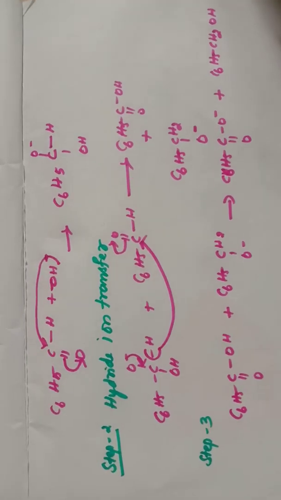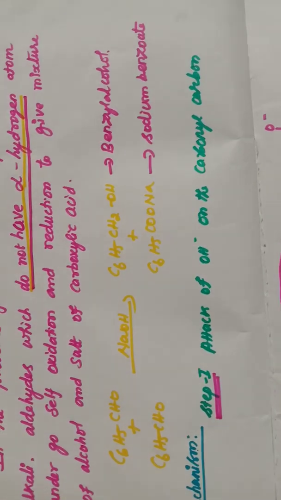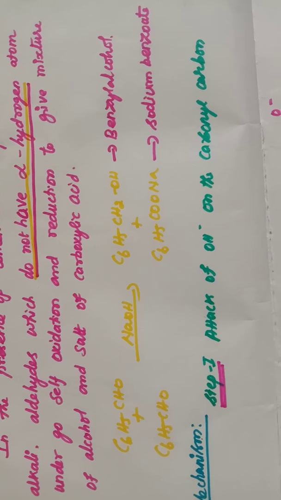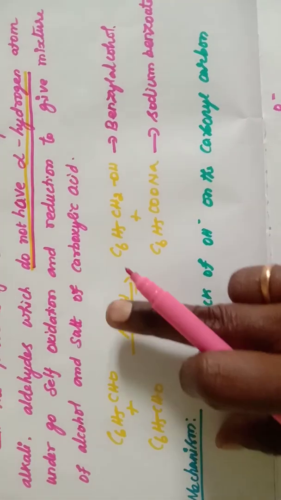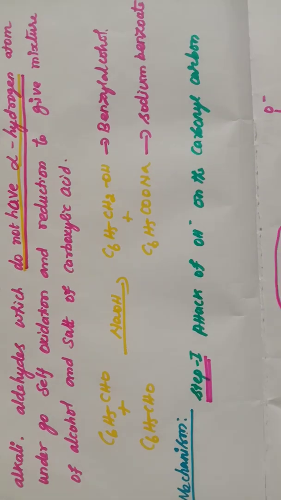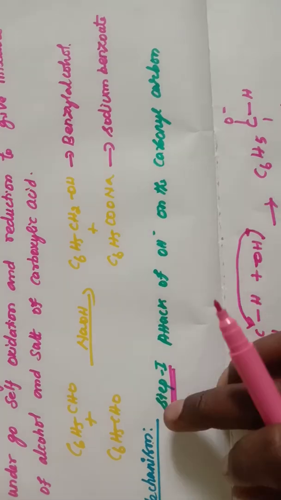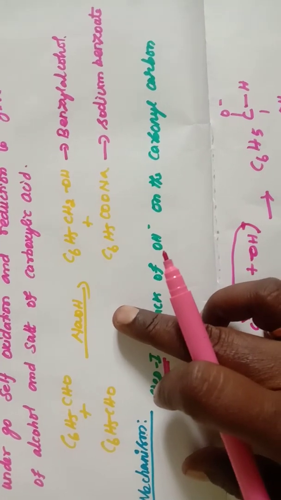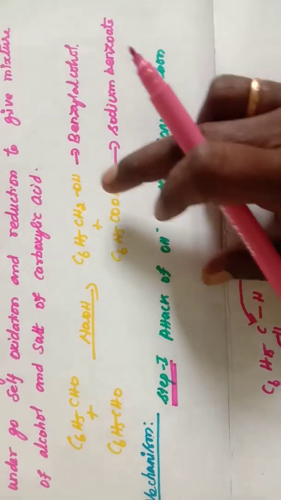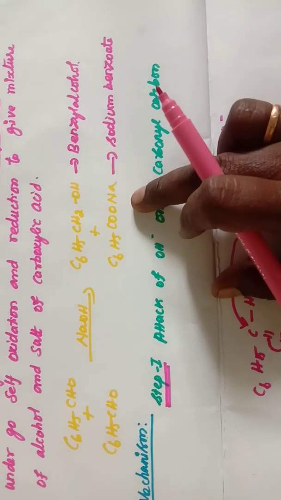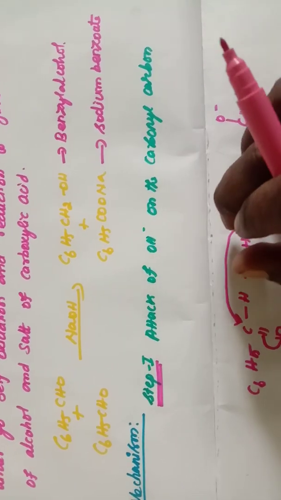So Cannizzaro reaction means aldehydes which do not contain alpha hydrogen atom undergo self-oxidation and reduction to give mixture of alcohol and salt of carboxylic acid. So when two molecules of benzaldehyde react in the presence of alkali sodium hydroxide, one is reduced to benzyl alcohol and another one is oxidized into sodium salt, that is sodium benzoate. It takes place in 3 steps.